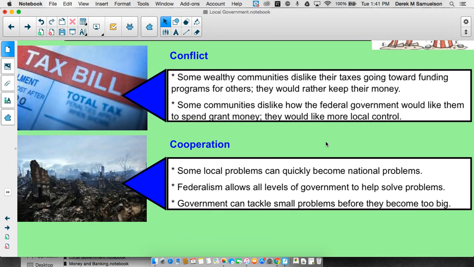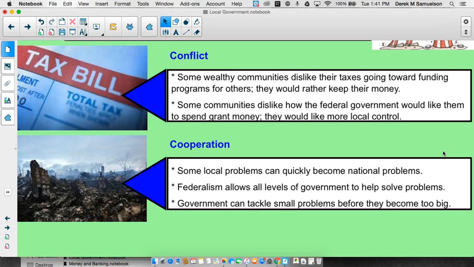Cooperation. Some local problems can quickly become national problems. These are the big issues. More than a decade ago now, we had Hurricane Katrina come through. Hurricane Katrina did tremendous damage to Louisiana, so much so that a local problem became a national problem as people fled the city of New Orleans. The idea that we have this federalist system, a system of federalism, allows all levels of government to help solve a problem.